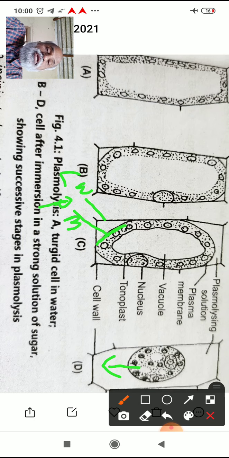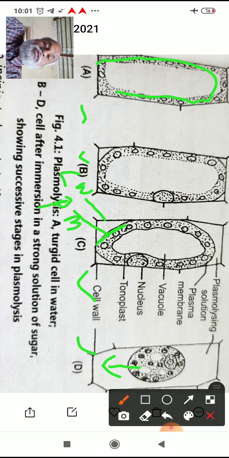So these are the stages from A to B to C to D. You can observe here, well and uniformly distributed cell sap. It is a large central vacuole. Now here you can observe just the starting of contraction of the protoplasm.